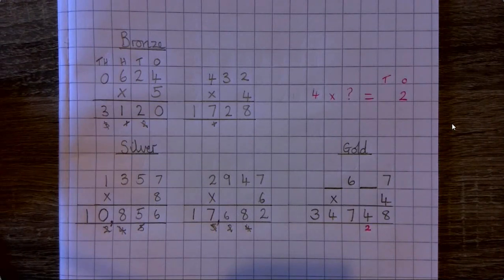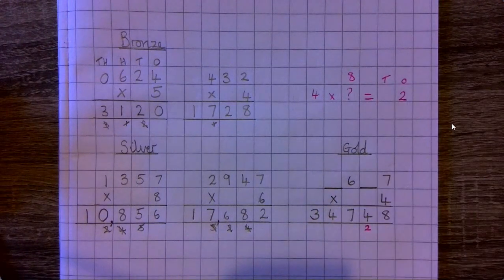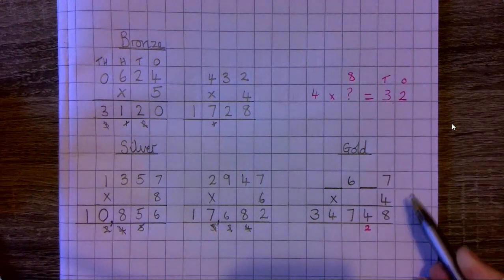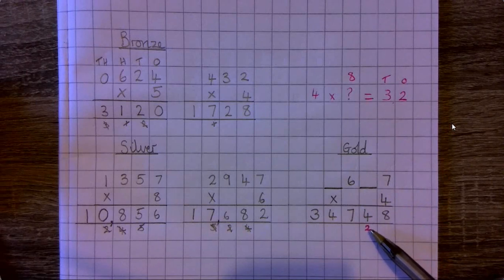I'm going to keep going with my multiples of 4 and find a multiple of 4 that has a 2 in the ones column. 4, 8, 12, it's not that one, 16, 20, 24, 28, 32. 4 times 8 is 32. That could work, couldn't it? I'm just going to put 8 up here just to remind me. So 4 times 8 would be 32. Add on the 2 would be 34.